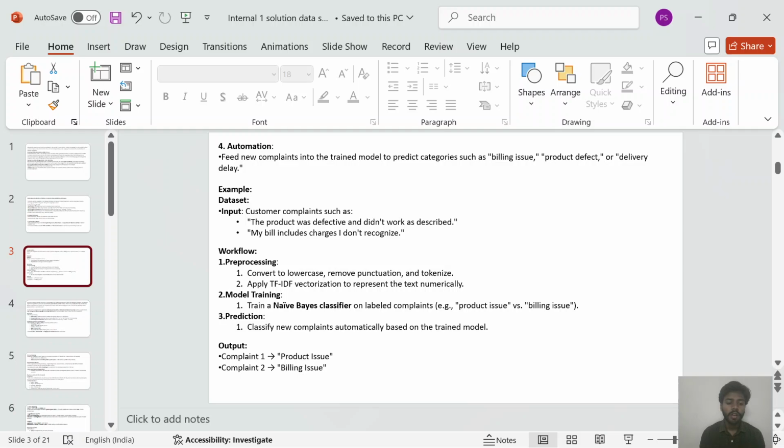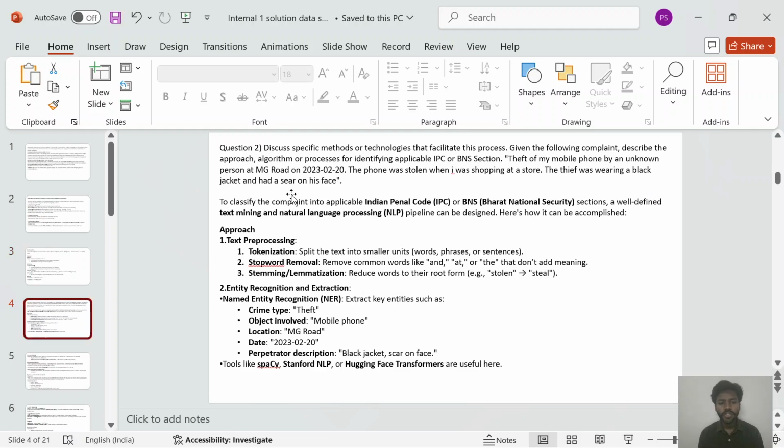Then the workflow, how it works. First is pre-processing, in which we convert to lowercase, remove punctuation and tokenize. Second, apply TF-IDF vectorization to represent the text numerically. Then model training, in which we train a naive Bayes classifier on labeled complaints. Then prediction, classifying new complaints automatically based on the trained model. So we get output for complaint 1 and complaint 2. In complaint 1 we got product issue and in complaint 2 we got billing issue.